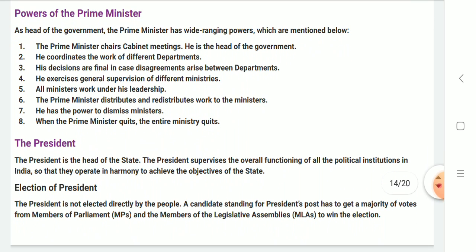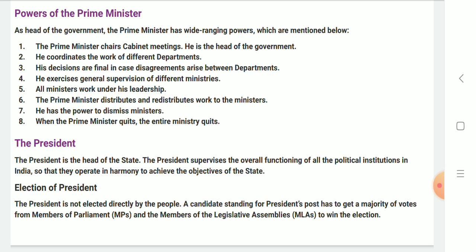Here we see some of the powers of the Prime Minister as well as the President. As the head of the government, the Prime Minister has wide-ranging powers. Like the Prime Minister chairs the cabinet meeting, he coordinates the works of different departments. His decisions are final. He exercises general supervision of different ministries. All ministers work under him. He distributes and redistributes work. He has the power to dismiss ministers. When he quits, the entire ministry quits.